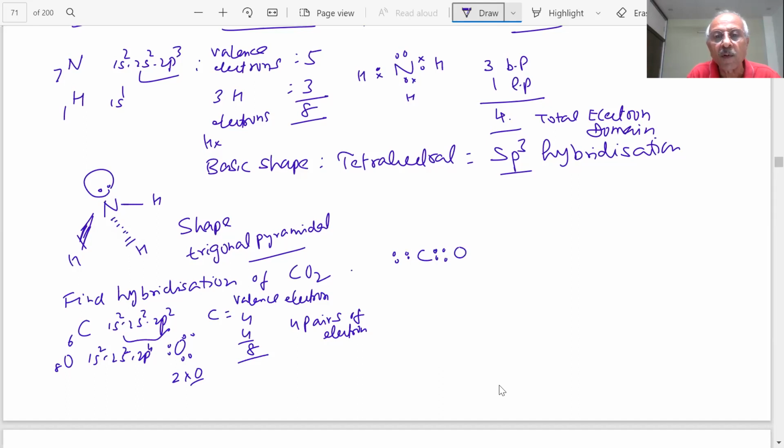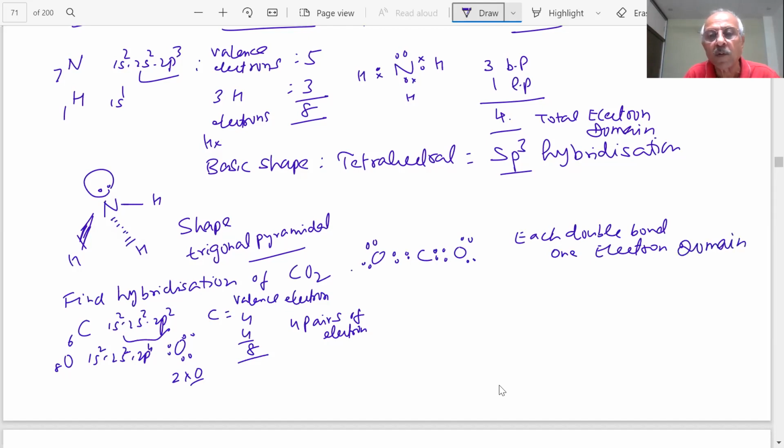How many electron domains will be there? Each double bond is taken as one electron domain. If you complete this, then you have it like this, students. There are two electron domains, each double bond being 1 electron domain. So that means CO2 has 2 electron domains, and carbon has 2 electron domains, students. If there are 2 electron domains, students, then what is the result of this?